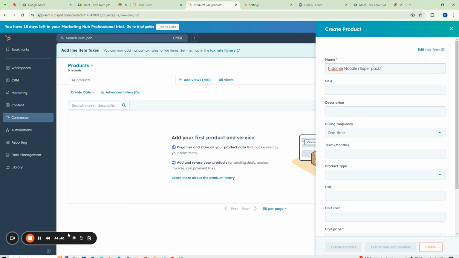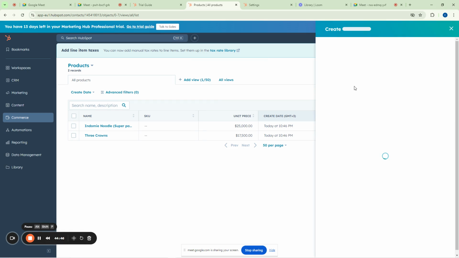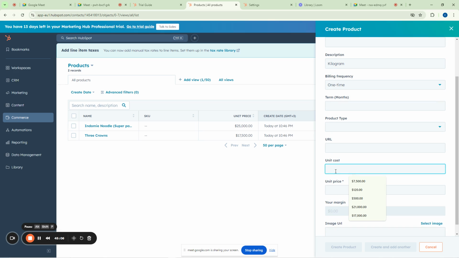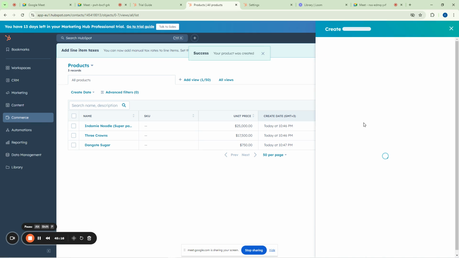You can come here, you can say okay, create another product, and then you want to add maybe another product here. You can call it Dangote sugar. You can say 1 kilogram, and then you can put the unit cost, maybe 500, and then you are selling for 750. Of course, 250 profit is not too bad. So you can say create another one, so you can now add another one here.